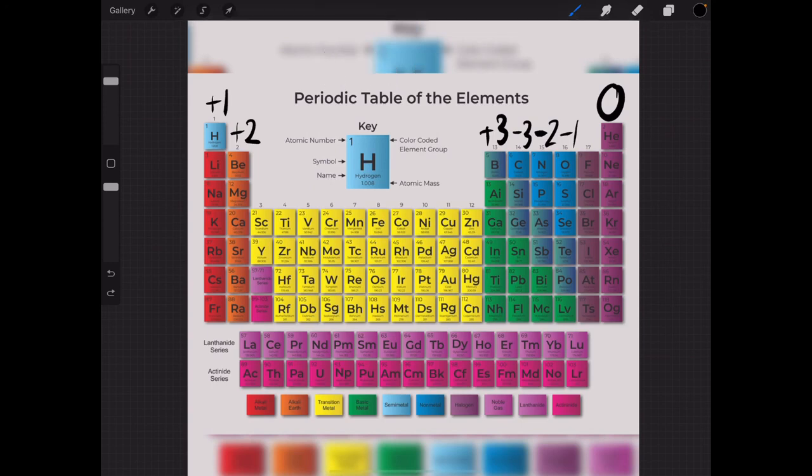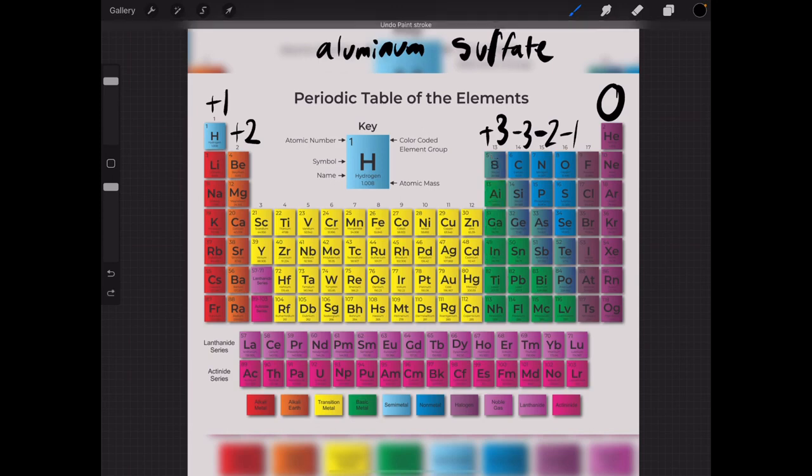And now, our next example, this time with different charges. Now convert aluminum sulfate into the chemical formula. So let's go. Aluminum is under plus 3, so aluminum is Al 3 plus.